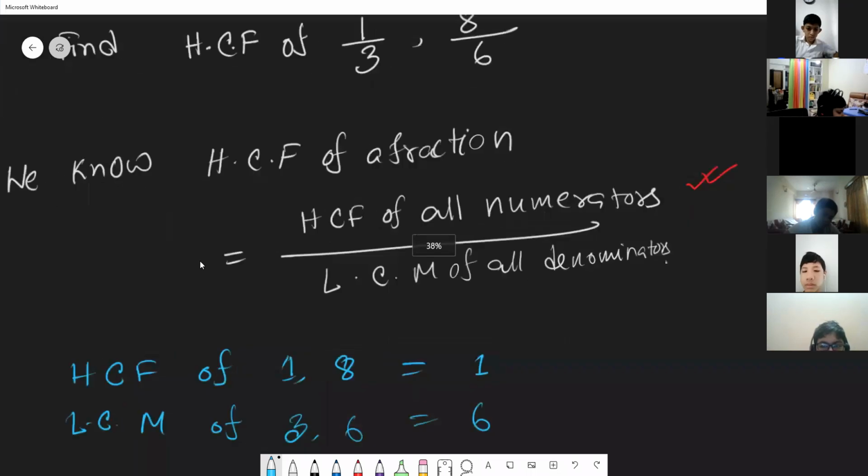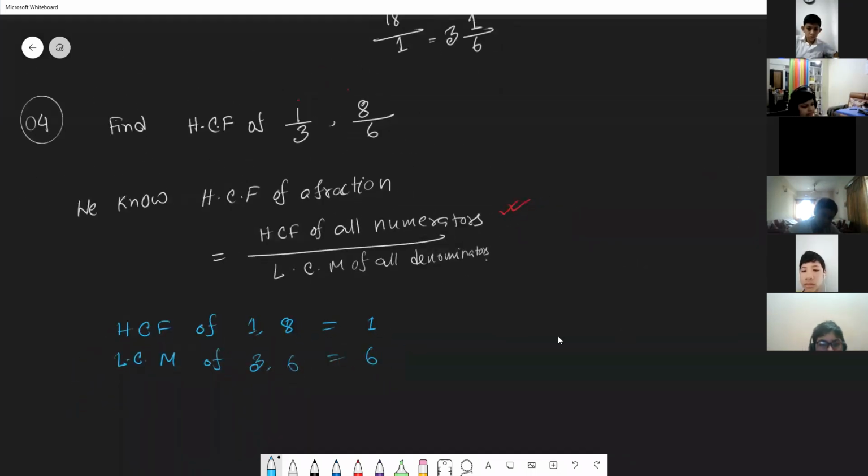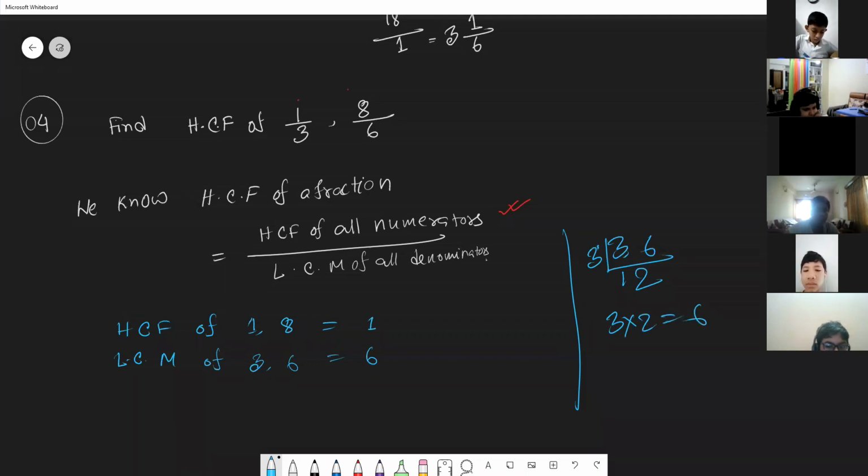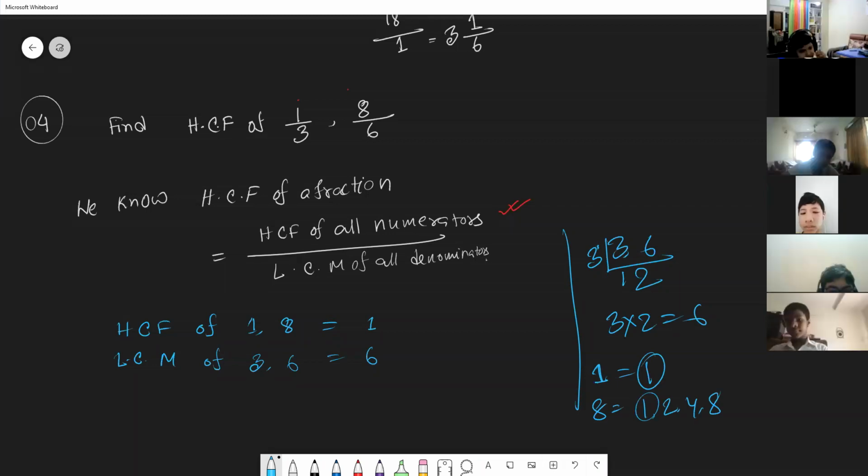You can do the rough work here. Using the Euclid method on 3 and 6, the factors of 1 are just 1, and the factors of 8 are 1, 2, 4 and 8. The common factor is 1. So the HCF is 1 and the LCM is 6.